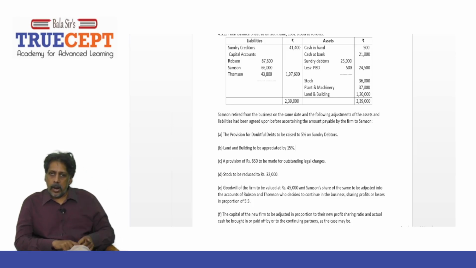Here the gaining partners will be partner R and partner T. And who's going to sacrifice? It is partner S. Yes, S for Sampson and S for sacrifice. This person is going to sacrifice his goodwill. Yes, sir. And who's going to enjoy this goodwill going forward? It is R and T. Next.